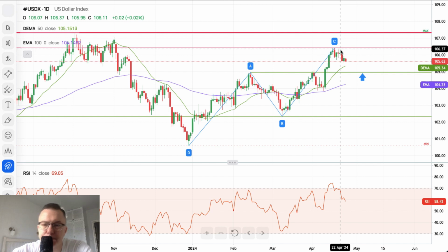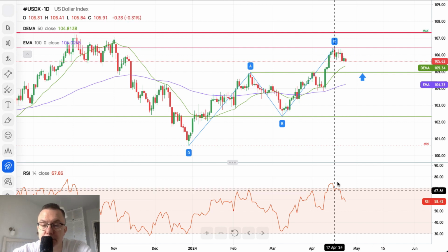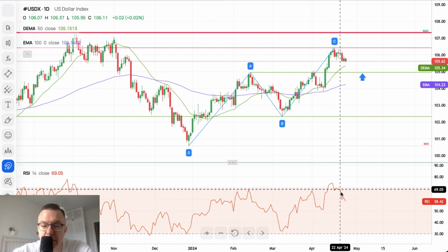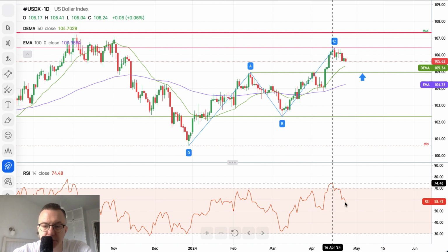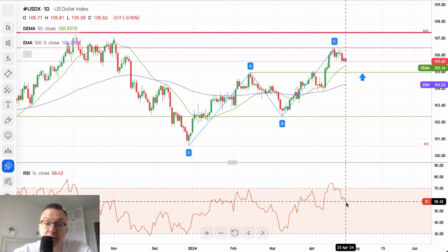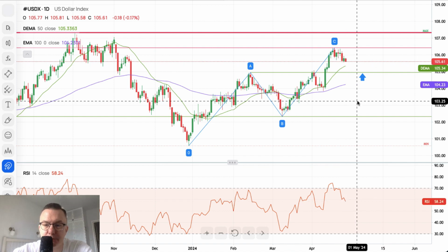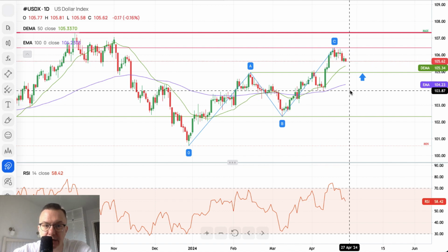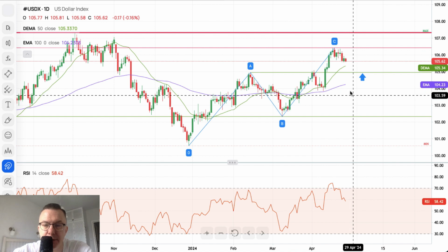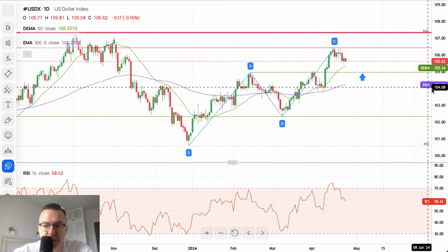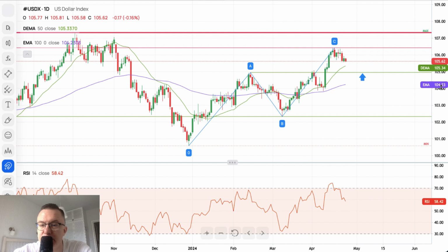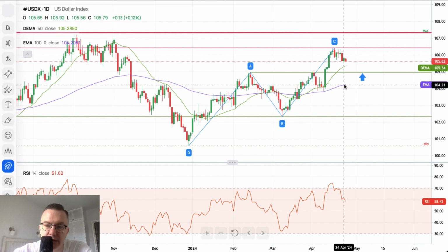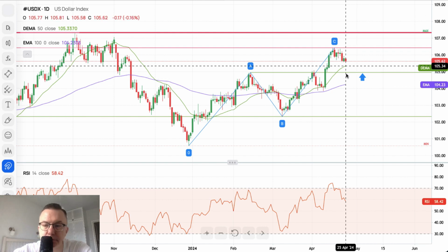All right, so momentum: sharp decline from the extremely oversold conditions. This is why euro dollar is going up, and other US dollar related pairs are weakening across the board. Local technical support is here. The 50 periods moving average is 105.33, and the 100 periods moving average is 104.23.